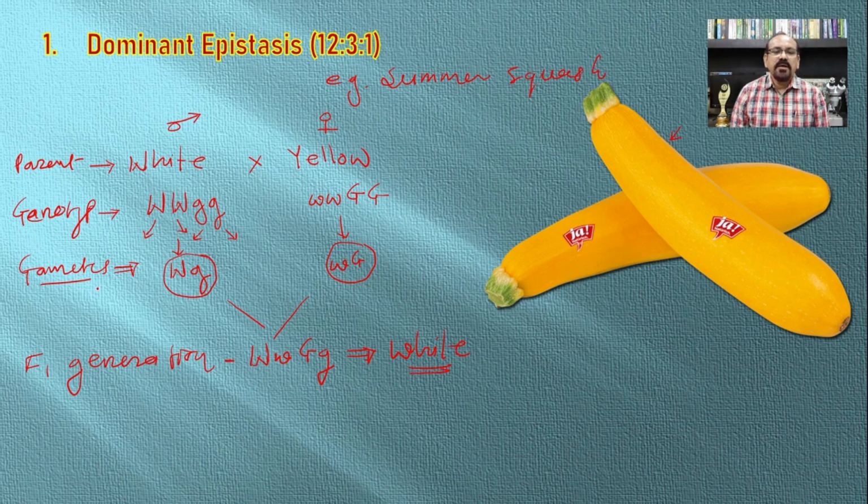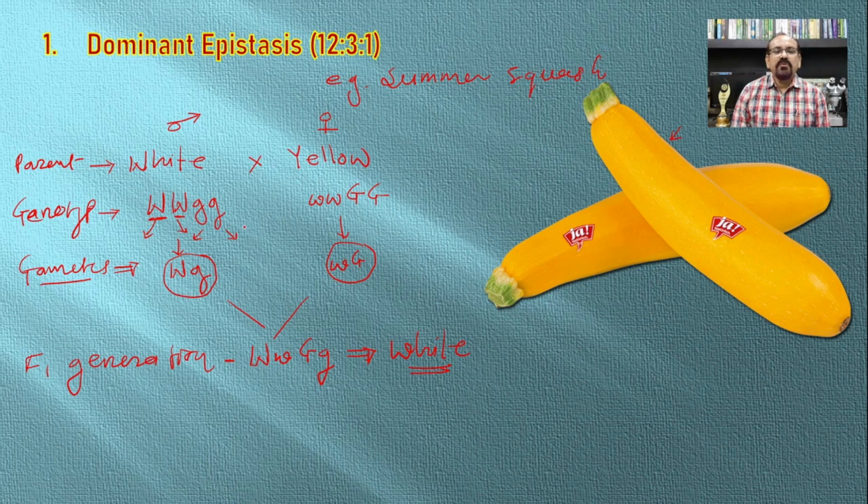This is because the gene capital W, when present in a dominant form, is responsible for masking the activity of the gene which produces the yellow colored squash fruits.